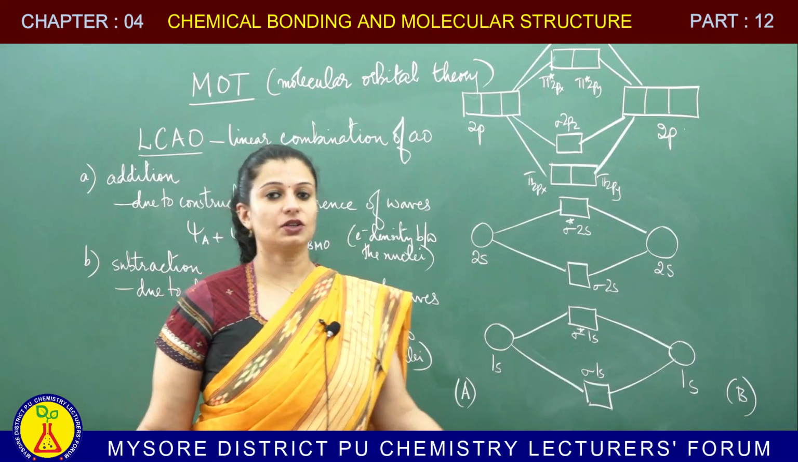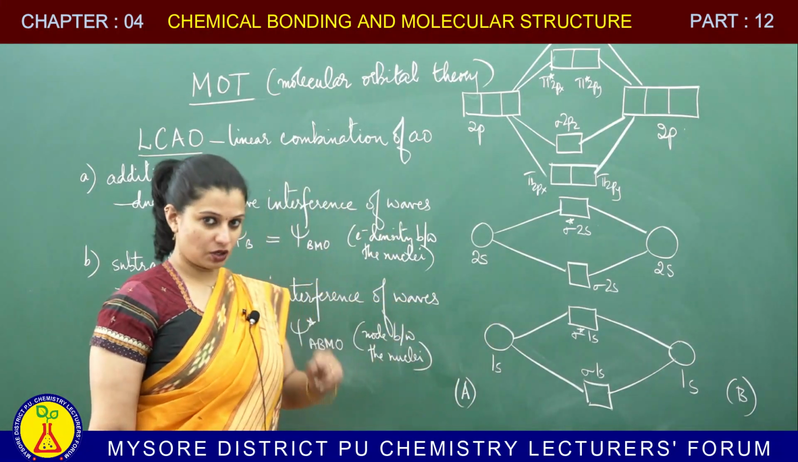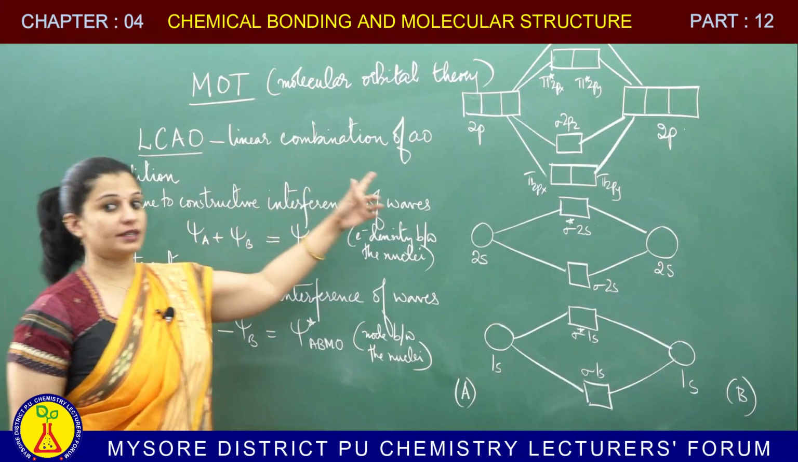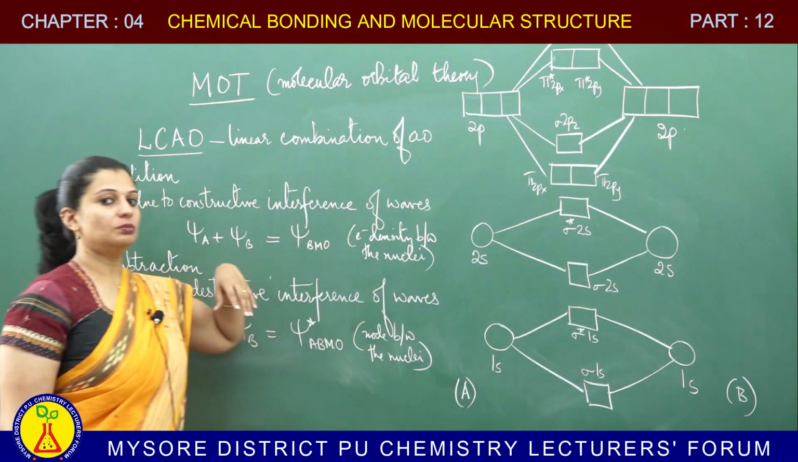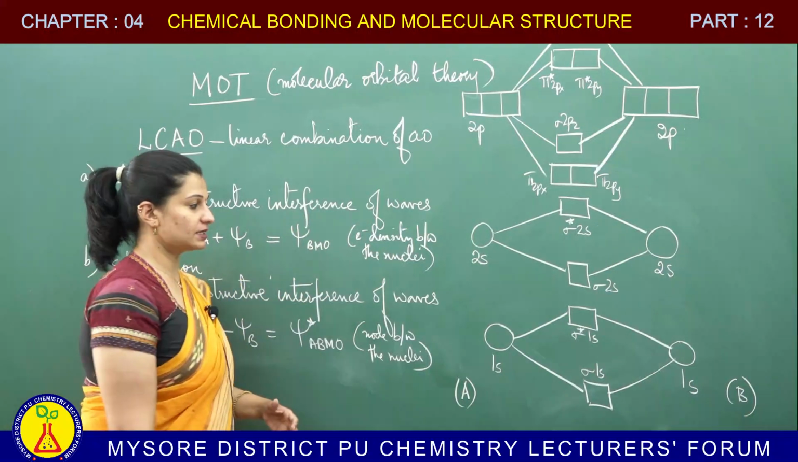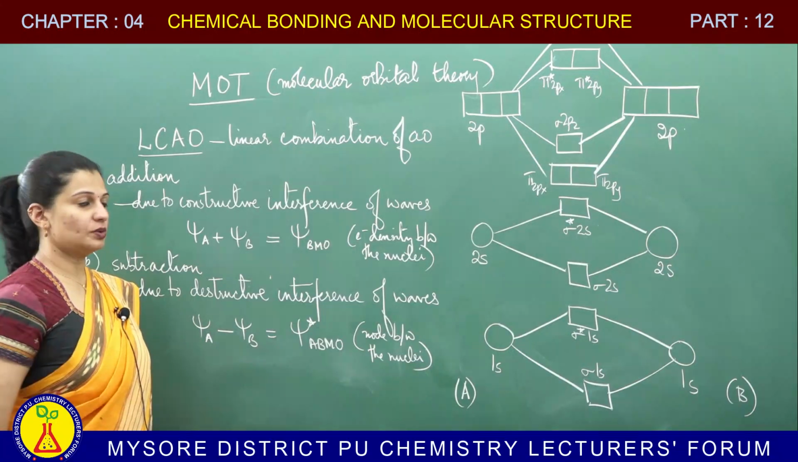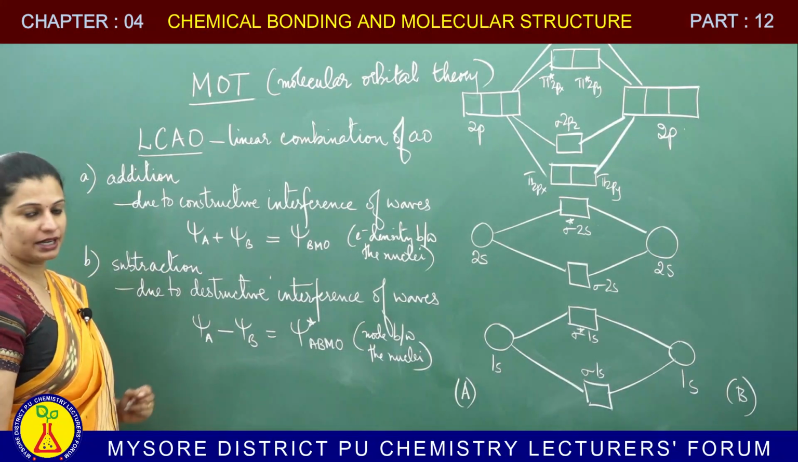Now, let us talk about how the molecular orbitals are formed. There is a concept called linear combination of AO. What is AO? Atomic orbitals. Let me call it LCAO. So, linear combination of atomic orbitals is what results in molecular orbitals. Now, this linear combination of atomic orbitals can happen in 2 ways. One is by addition and the other one is by subtraction.